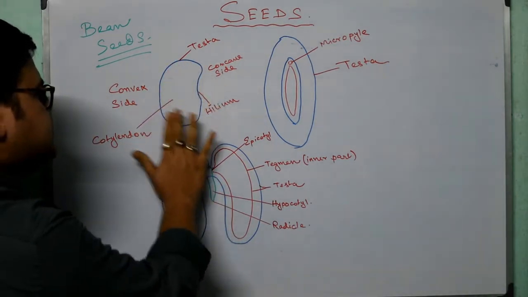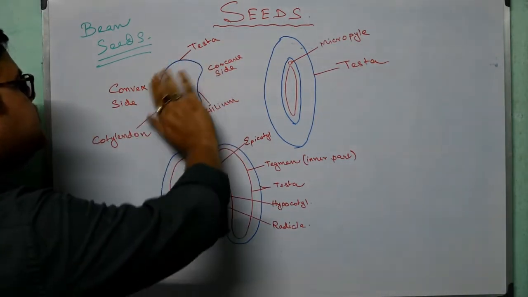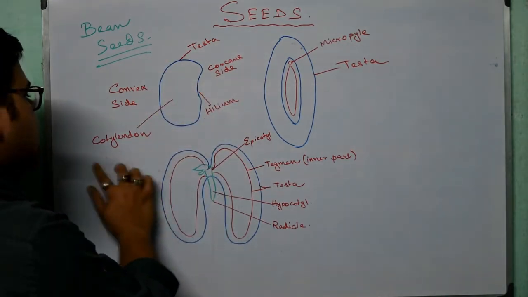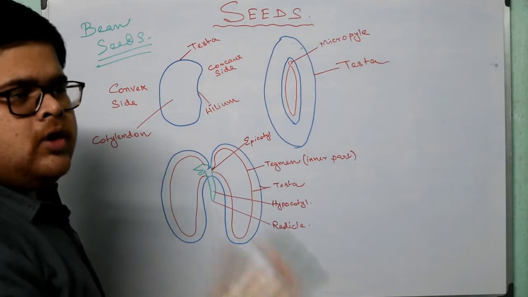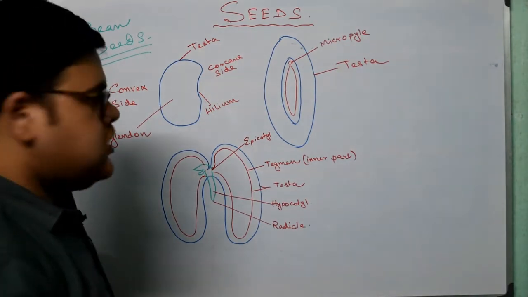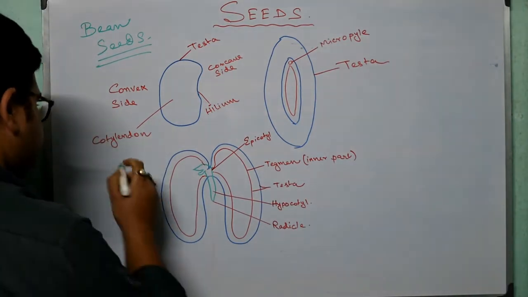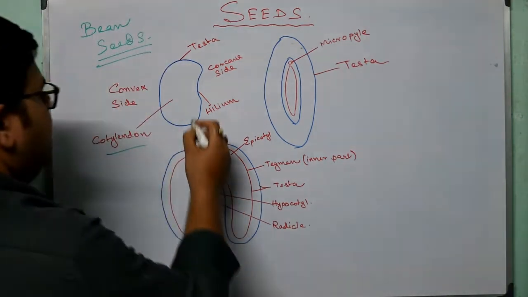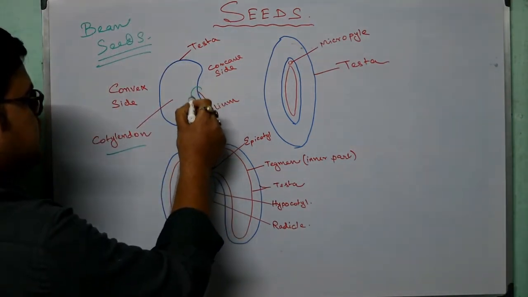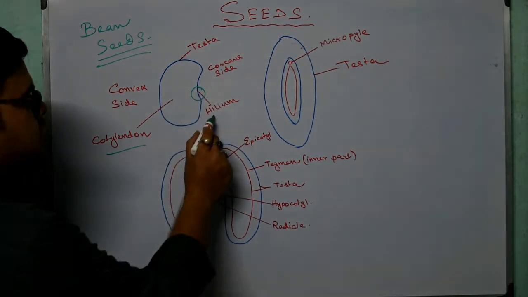This entire surface is known as cotyledon, what I have already told you about monocotyledons and dicotyledons. This particular part is known as hilum.